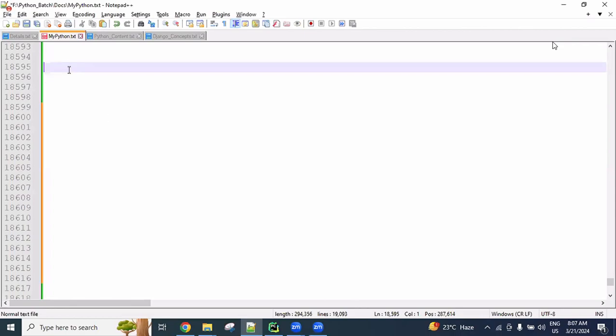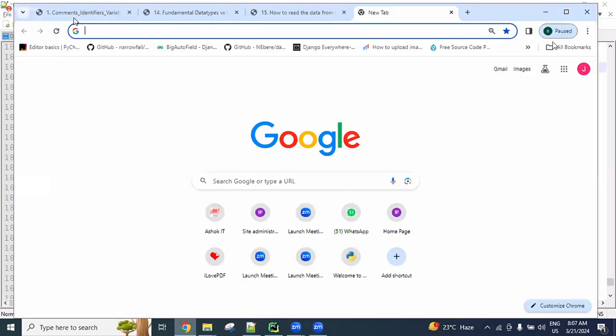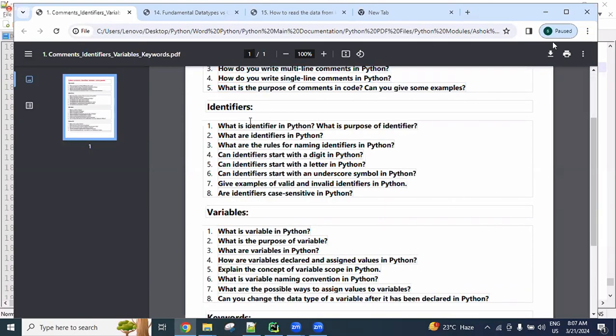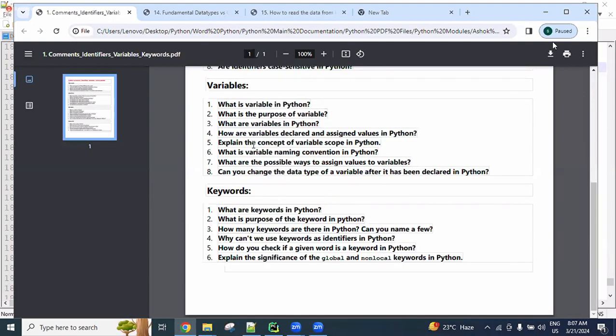In the last session, I discussed only some interview-based questions. For the topics we completed so far, I discussed revision and uploaded one material in the portal. Today I will upload one more material. It has questions related to comments, identifiers, variables, and keywords. Logical questions and task-based questions are not given here, only theoretical questions are added.